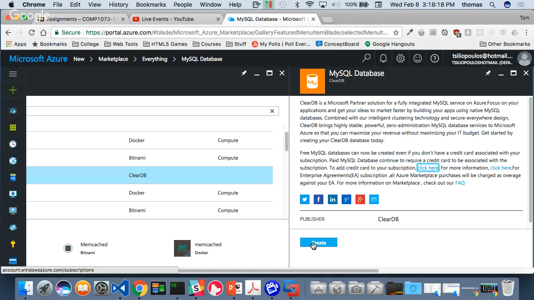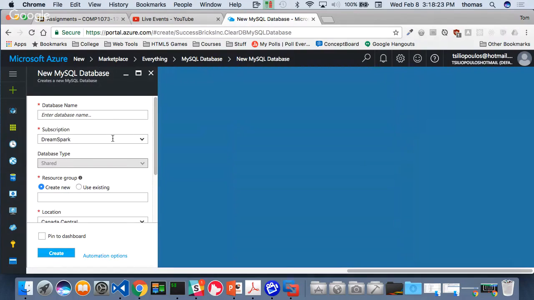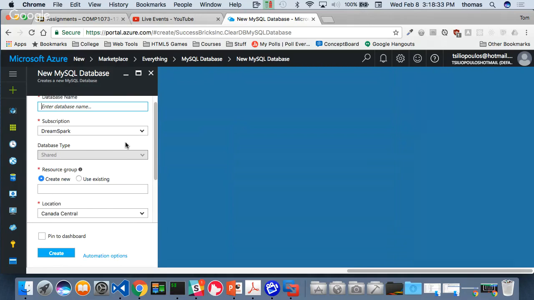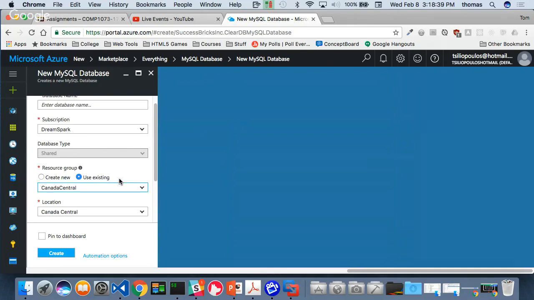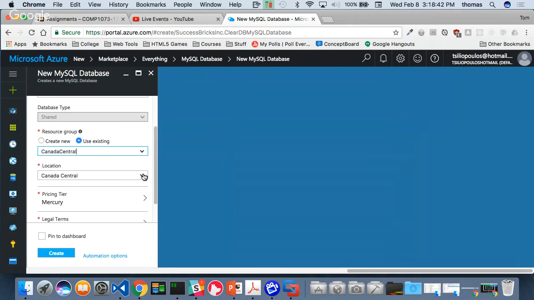Notice it says create, right? I want to create my database. Now it's going to ask me to create one in DreamSpark. I already have one. I can only create but one, right? But here what you're going to put in is the original database name. This is how you do it. And you have to choose a resource group just like we normally did before. So you choose a resource group. If I use an existing resource group, as an example, I might choose Canada East or Canada Central, right? Here's my location, Canada Central. You can also choose any other location you want, right?